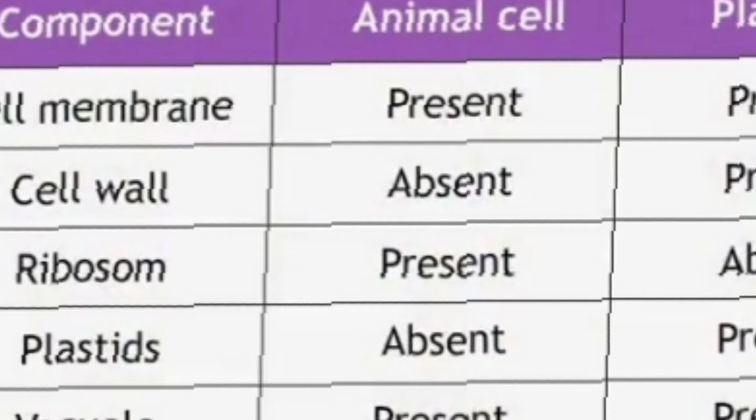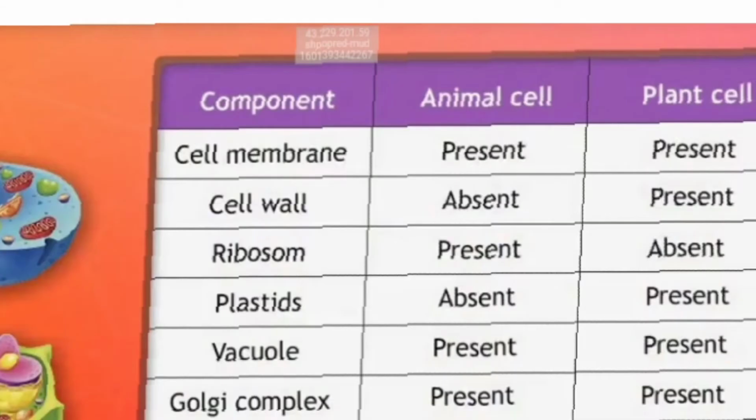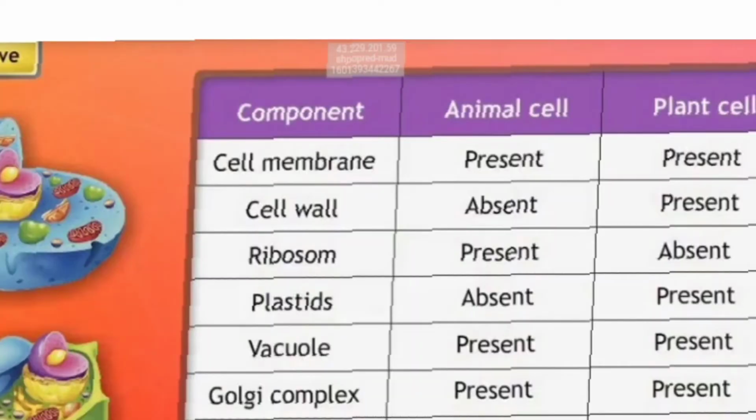Then you have the ribosome. You can write down in your textbook also. Then plastids like chloroplast and all, they are absent in animal cell but they are present in plant cell. Then vacuoles are present in both.